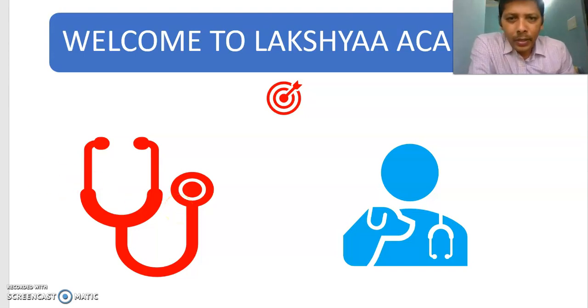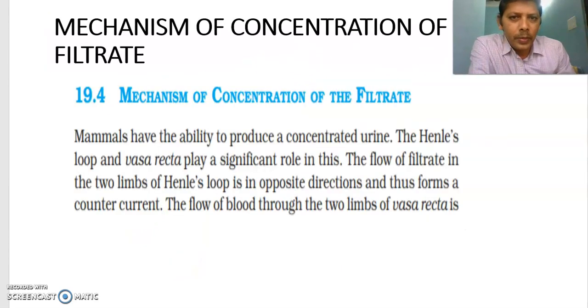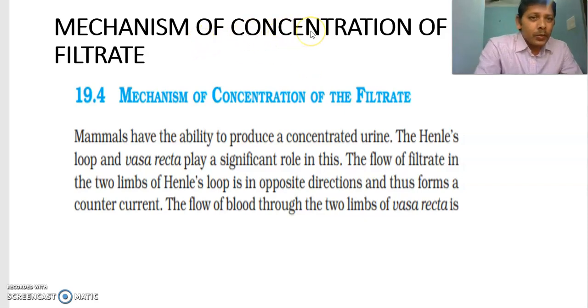This is part 19 of excretory products and their elimination. In this part, we are going to learn the mechanism of concentration of filtrate: how the renal filtrate, ultrafiltrate, glomerular filtrate, primary urine or tubular fluid gets concentrated. Mechanism of concentration of filtrate.